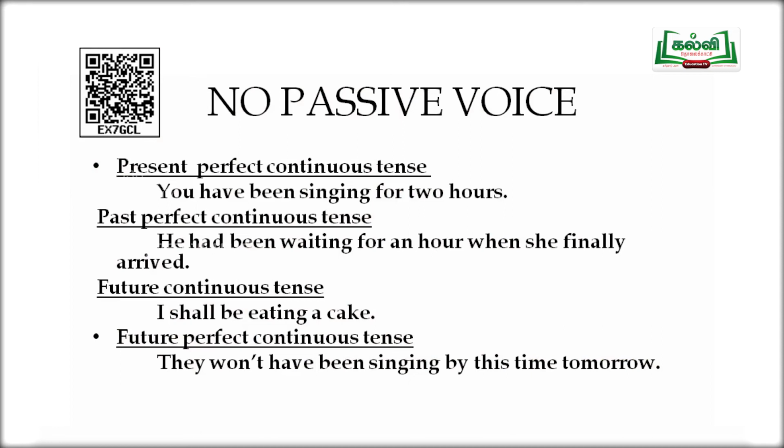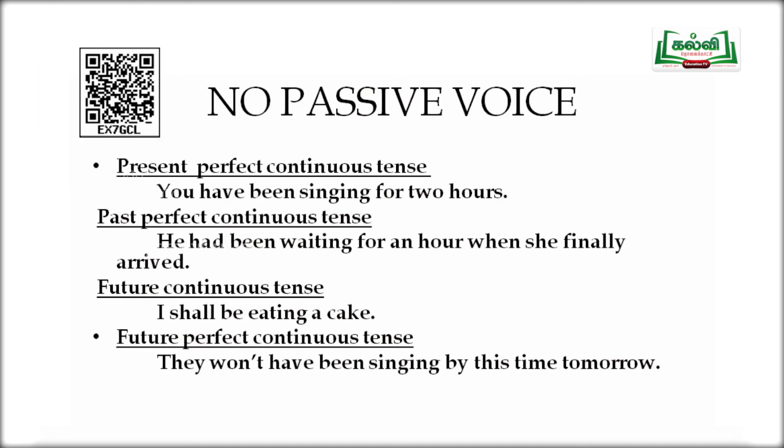Now we have seen for all these tenses the forms, how we have to change and other things. I am going to tell you a very, very important thing, as I told you when I was giving you the tabular column. We have to remember this. There is no passive form for present perfect continuous tense. We'll have a sentence as example.